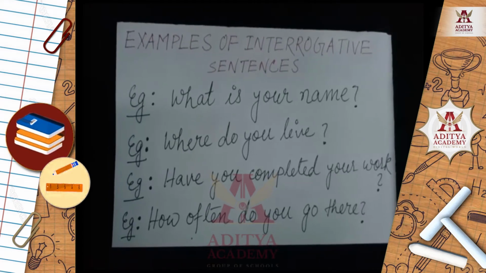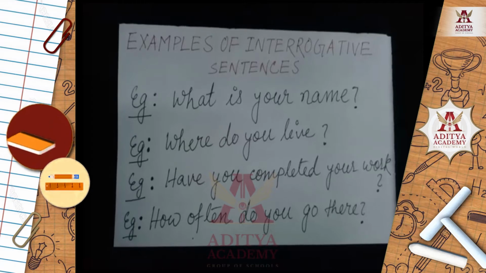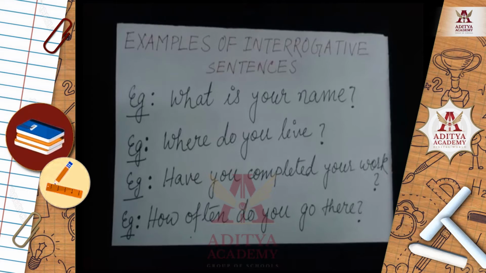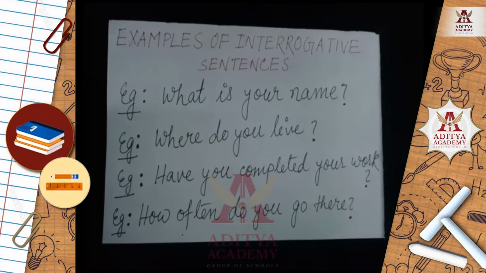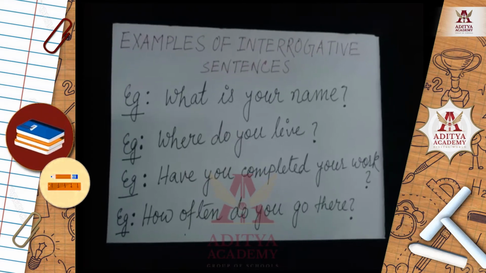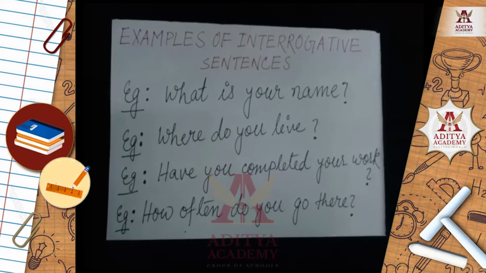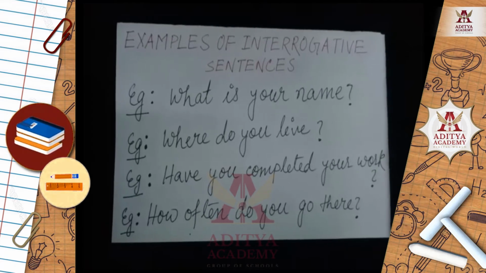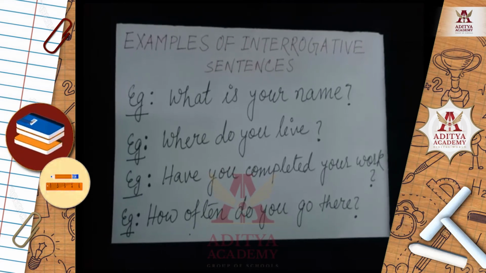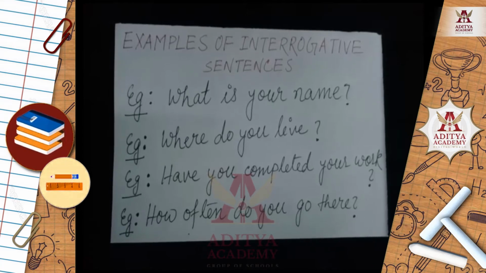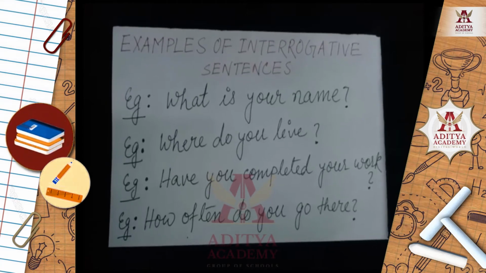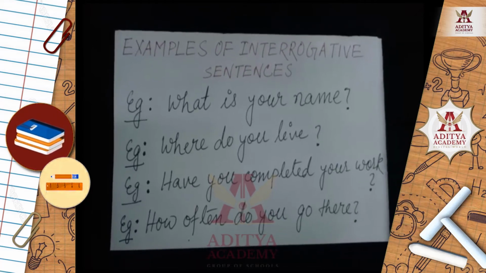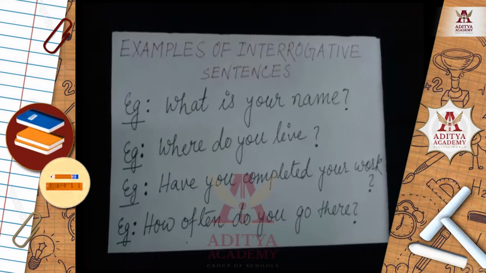Number 3. Have you completed your homework? Sorry, have you completed your work? This is also a question with a question mark at the end. Number 4. How often do you go there? This is also a question. There's a question mark at the end. All these are questions that are asked in day-to-day life, right? After knowing interrogative sentences, we will move on to imperative sentence.